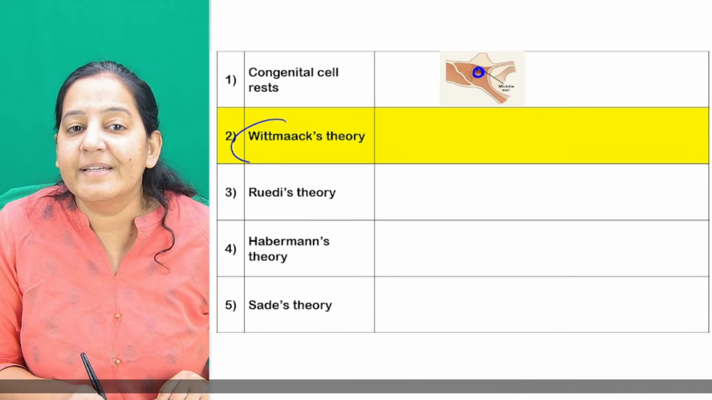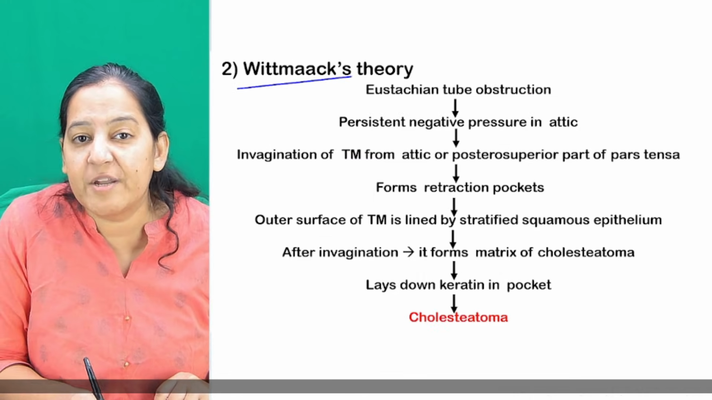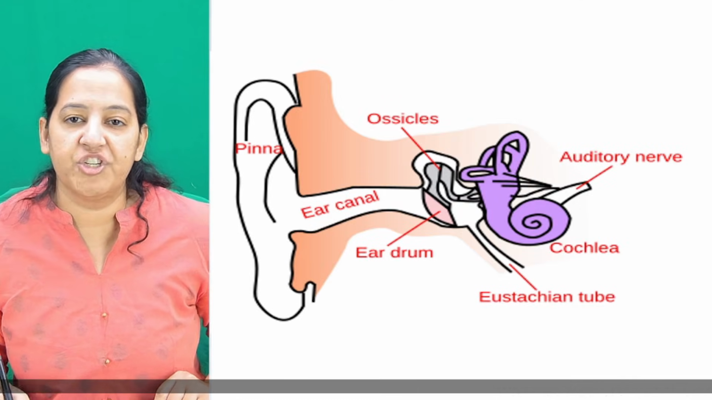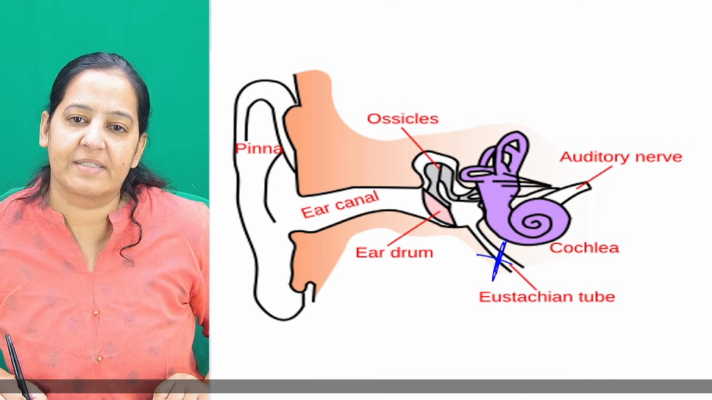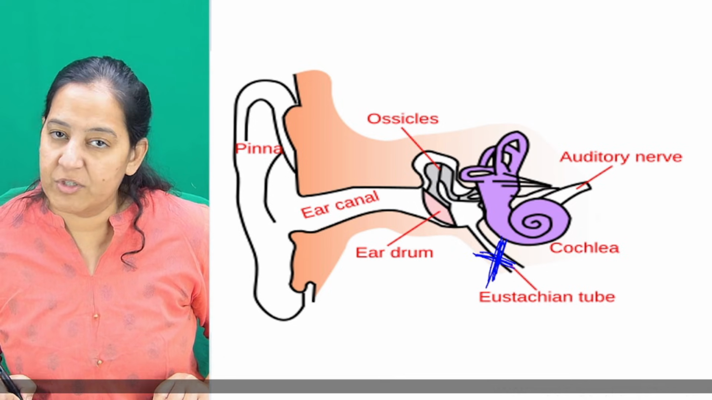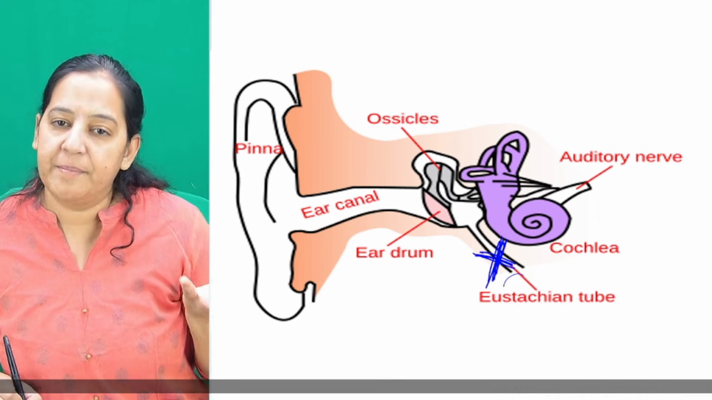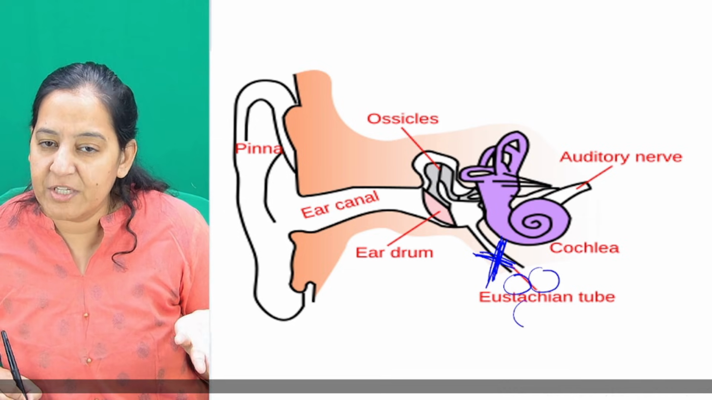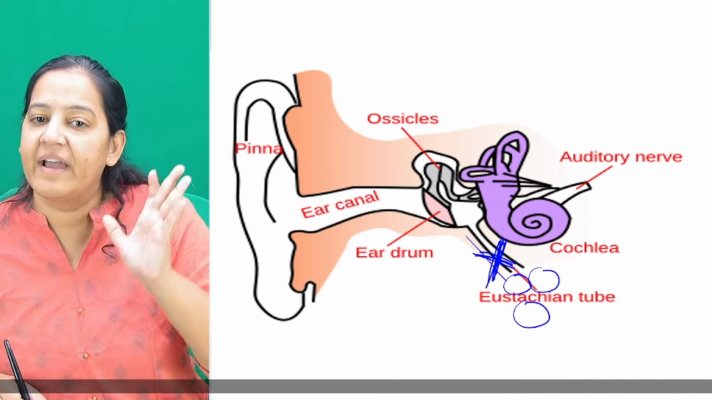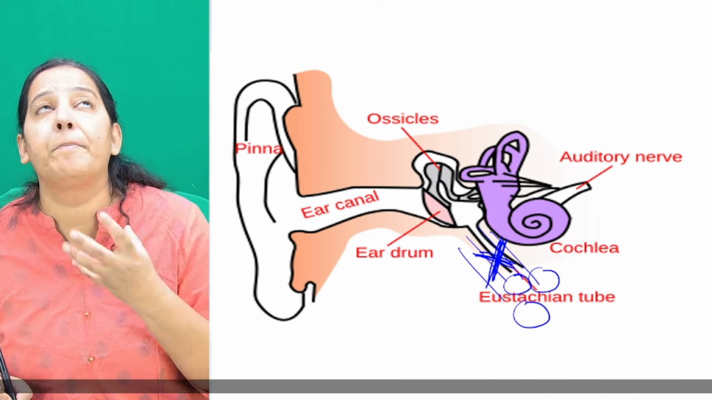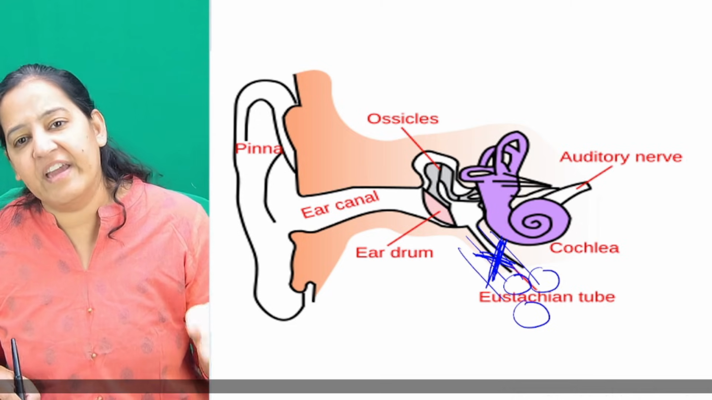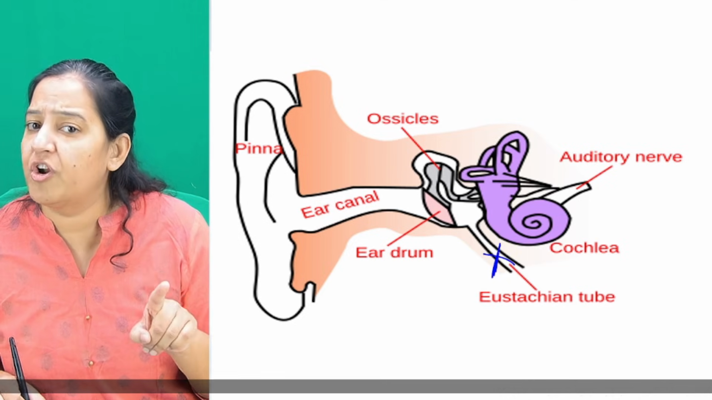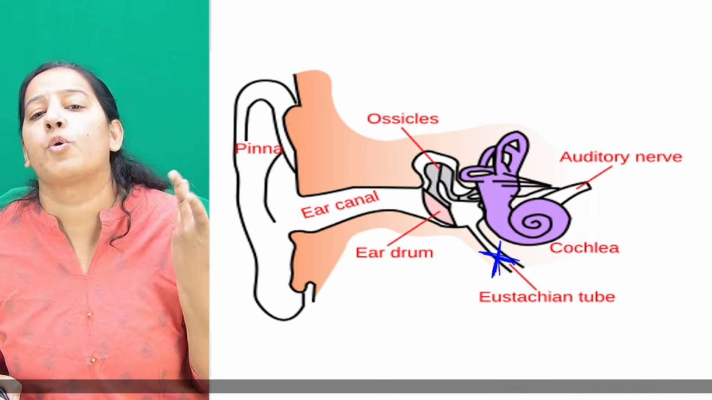Coming to the second theory. The second theory is the Wittmaack theory. What do you mean by Wittmaack theory? You know, sometimes there is eustachian tube obstruction. I told you various ways via which the eustachian tube is obstructed. I taught you, okay? There can be adenoids, enlarged tonsils, a tumor in the nasopharynx, rhinitis, sinusitis, upper respiratory tract infection. So via various ways, the eustachian tube can be obstructed, maybe functional obstruction or mechanical obstruction, whatever.